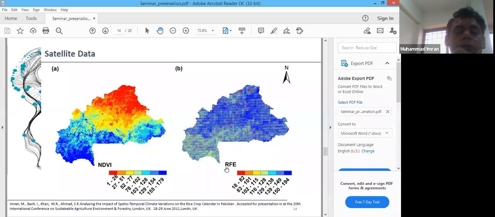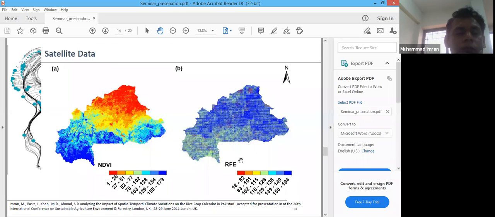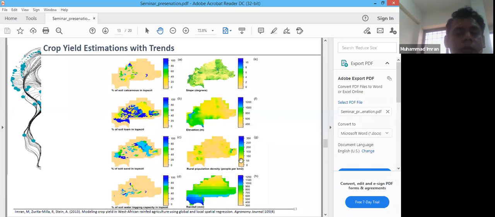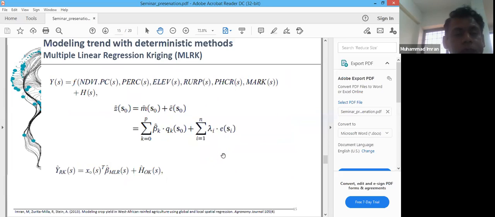Similarly, we can also obtain rainfall estimates from remote sensing data sets. So the importance of modeling the trend becomes vital when we are using secondary data sets or remote sensing data sets, and with these data sets, we want to improve the accuracy of crop yield prediction at larger scales, at the national level.